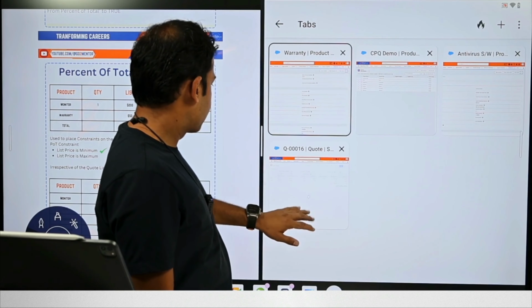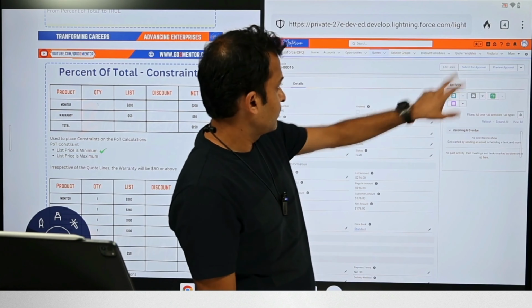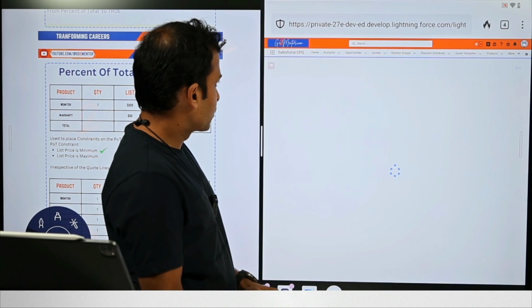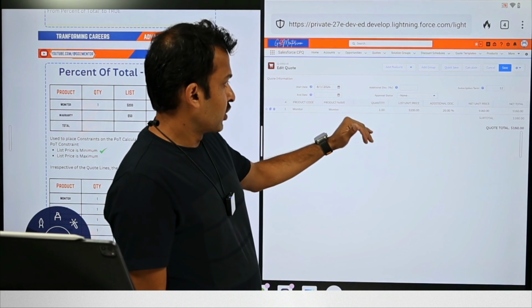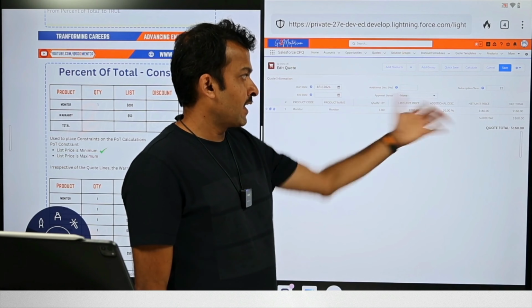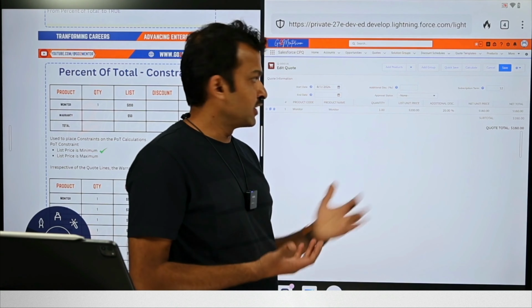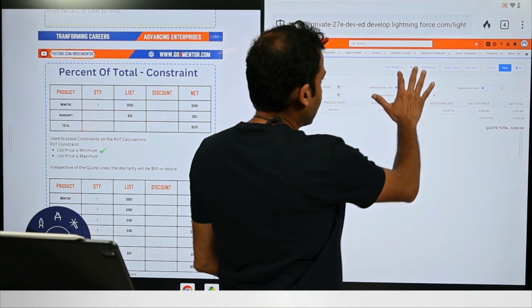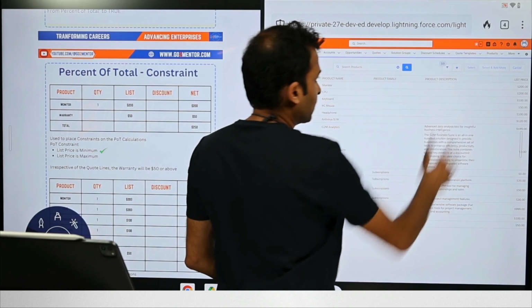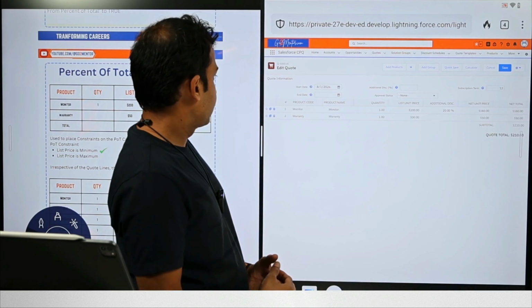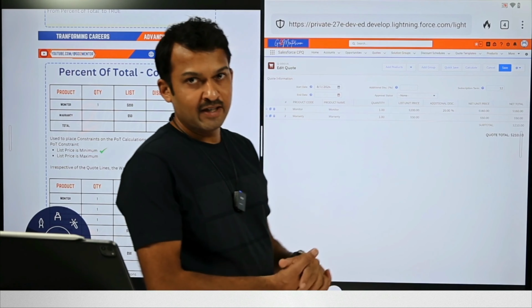Now, on the quote, currently we should have only one line item, right? And let me go ahead and remove the warranty. So it's $200, or 160. So when you add a warranty, ideally it should have been $16 because 10% of 160 is 16. But when we add this warranty product, what we should be seeing in this case is $50. Okay. So hence the total is 210.